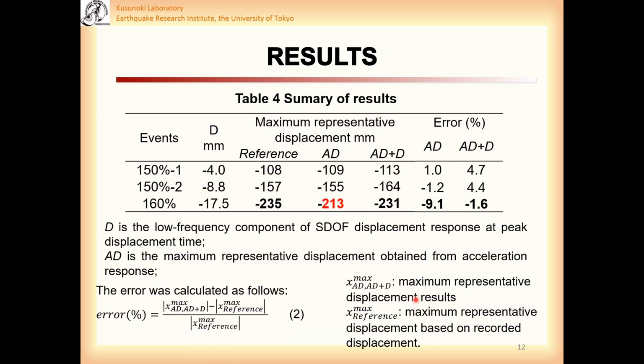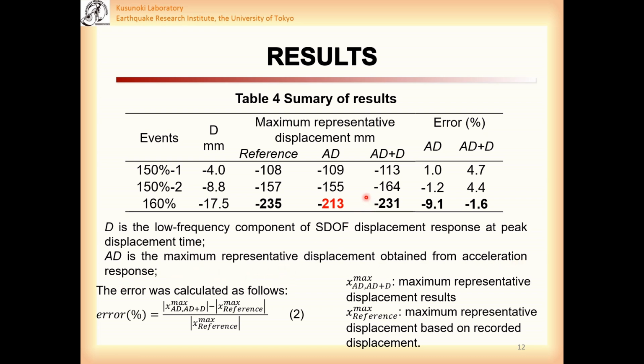Now let's move on to the result section. Table 4 shows the summary of the proposed method results compared to the reference obtained from the building displacement response recorded by chance user. In this table, D is a low frequency component of the single degree of freedom displacement response at peak displacement time. AD is a maximum representative displacement of the building obtained from acceleration response by using the Kuzuki-Asson method.